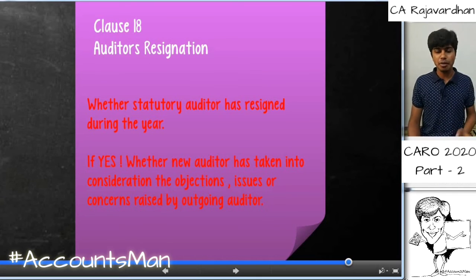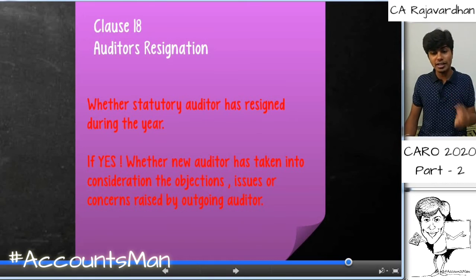This particular part says whether the statutory auditor has resigned during the year. If the statutory auditor has resigned, a new auditor would come into the picture. So if yes, whether the new auditor has taken into account the consideration of objections, issues and concerns raised by the outgoing auditor.